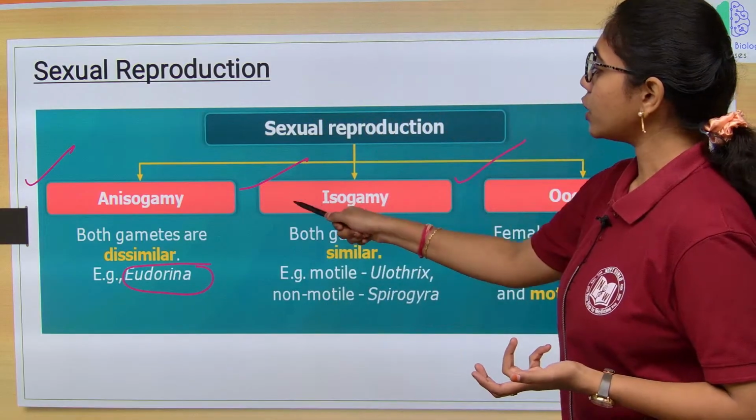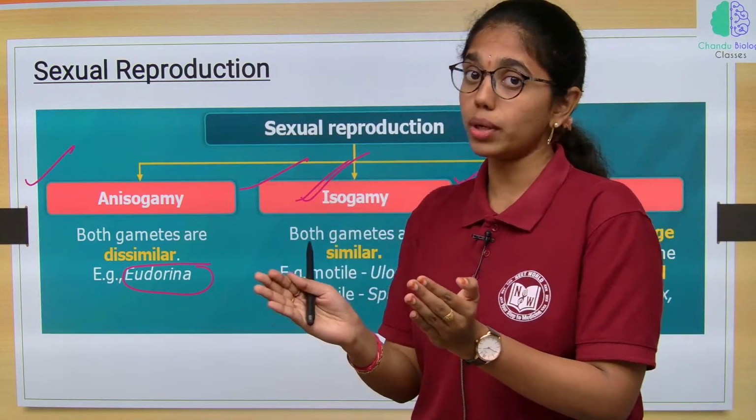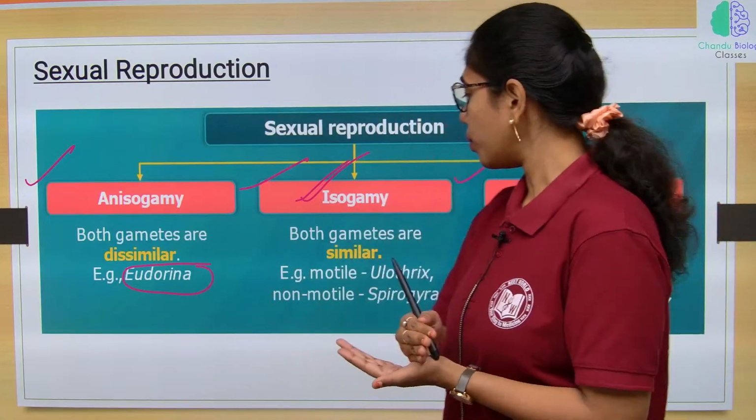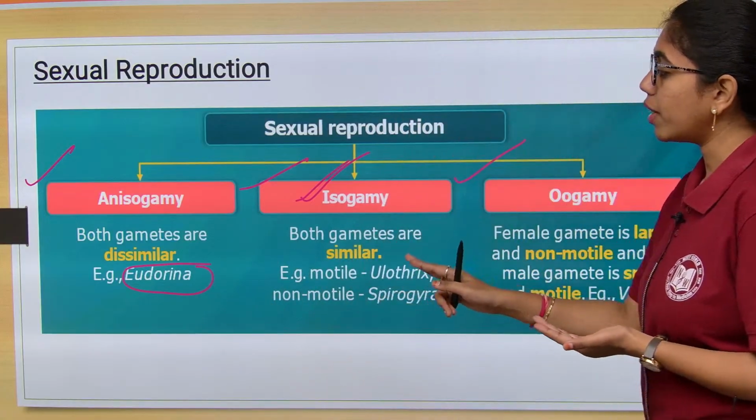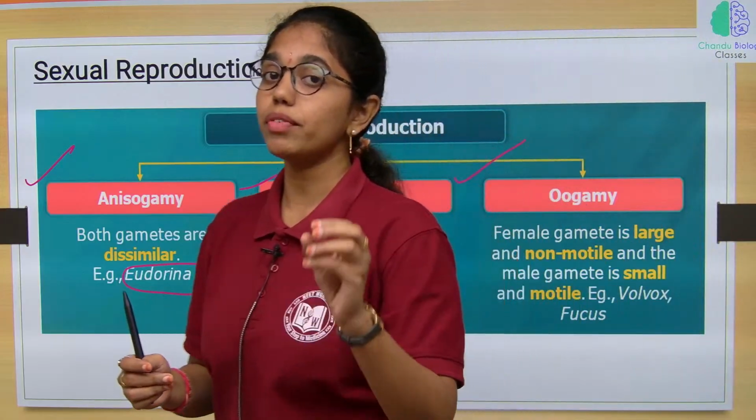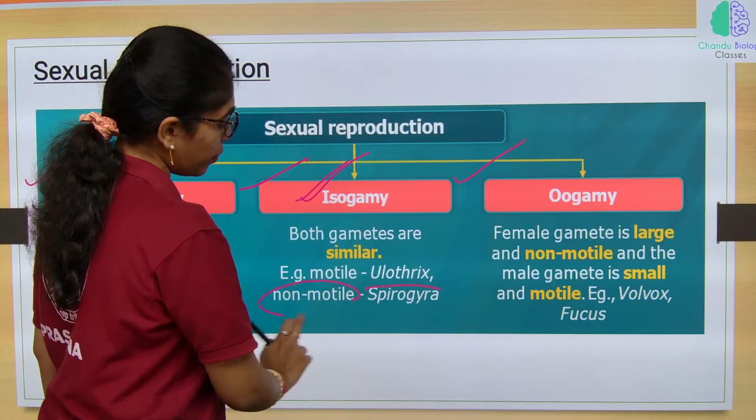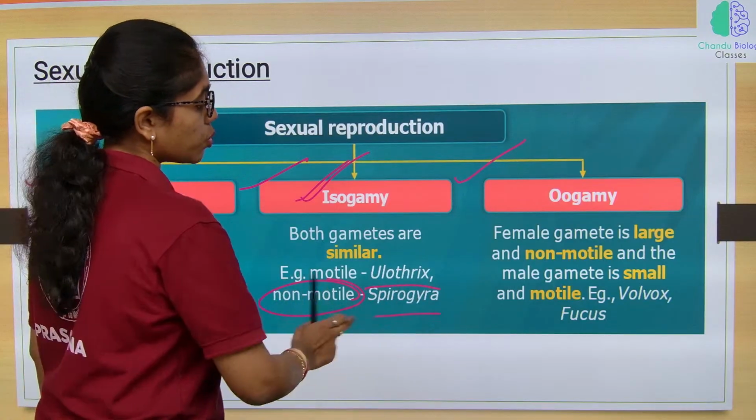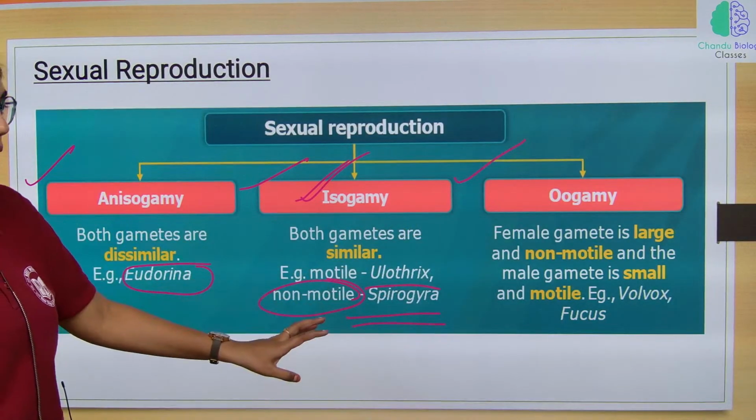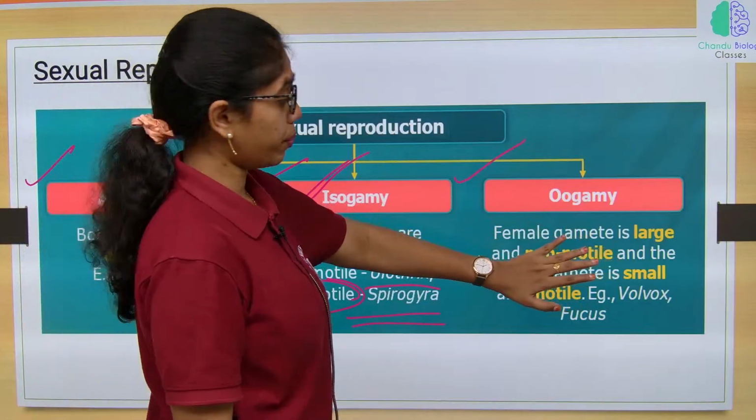And then the isogamous mode of sexual reproduction, where both gametes are similar to each other, morphologically and physiologically. Isogamy with motile gametes includes Ulothrix, and isogamy with non-motile gametes includes Spirogyra. So, for isogamy, Ulothrix and Spirogyra are the best examples. Next, the oogamous mode of reproduction.